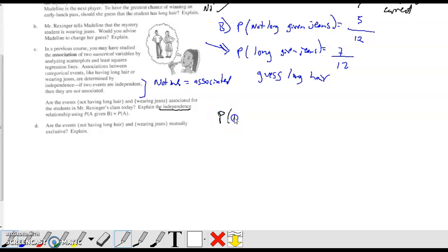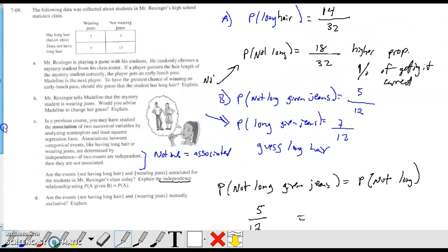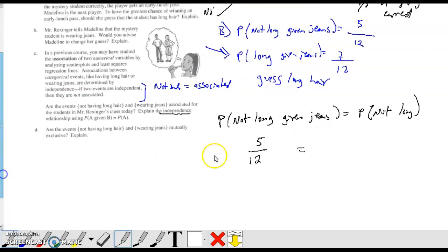So the probability of not long given jeans is equal to the probability of not long. Now we've already figured out not long given jeans was 5 out of 12, and the not long altogether was 18 out of 32, which does reduce to 9 out of 16.